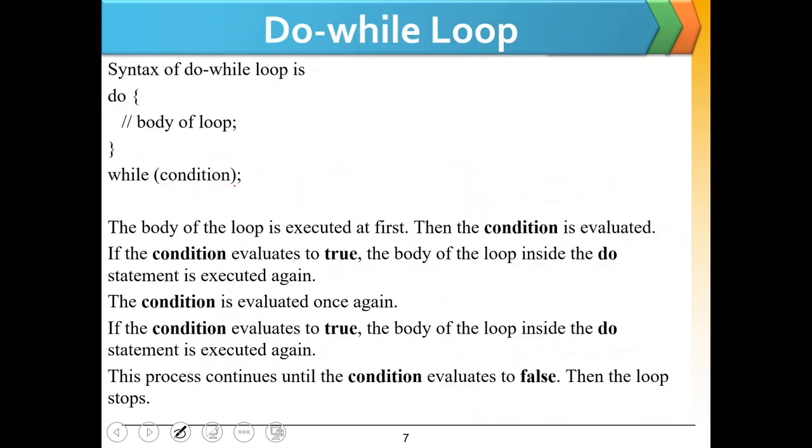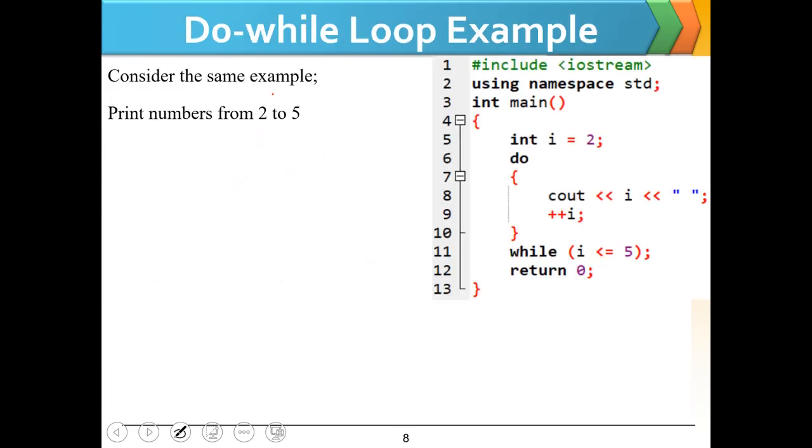The next is the do while loop. The syntax of the do while loop is given. In a do while loop we execute the loop body at least once before going into the condition check. You can see that we execute the loop body first, and then we check the loop condition, and if the loop condition is true, we again execute the loop body, and if the loop condition is false, we terminate the loop. So consider the same example using a do while loop.